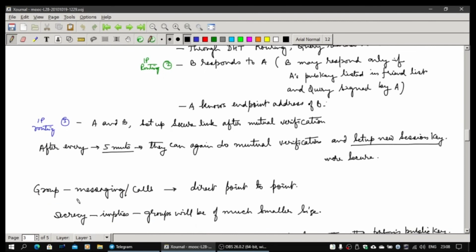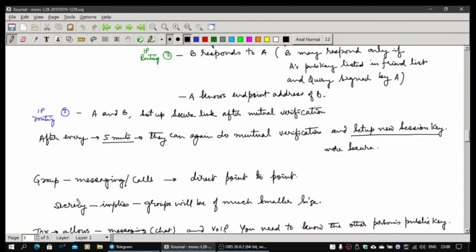When you want to create group messaging or group calls, they have to be direct point to point. There is nothing like a list server equivalent, or what we call a bridge for the calls. It has to be directly point to point. Because this is basically built for secrecy, it remains simple. So normally you do one point to point call, and that person will relay the information to the next person. You do it one by one.